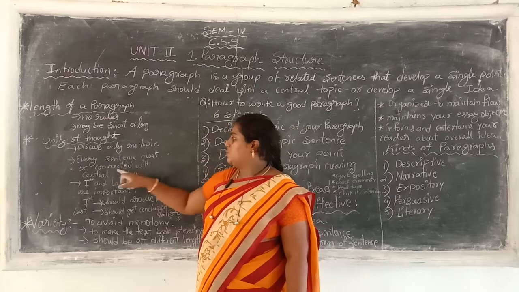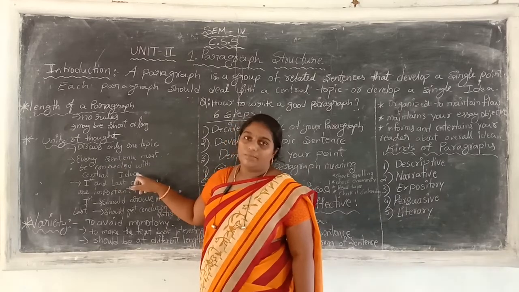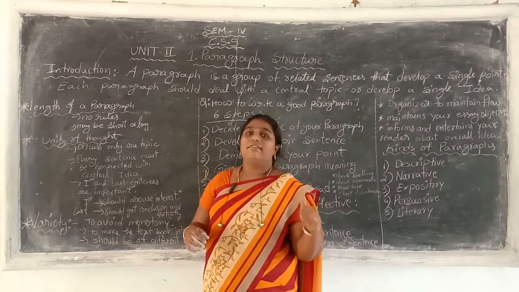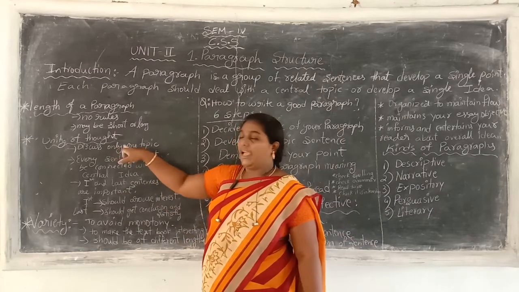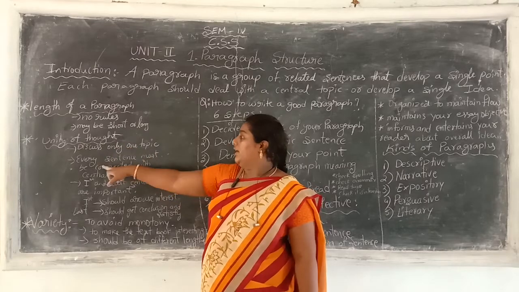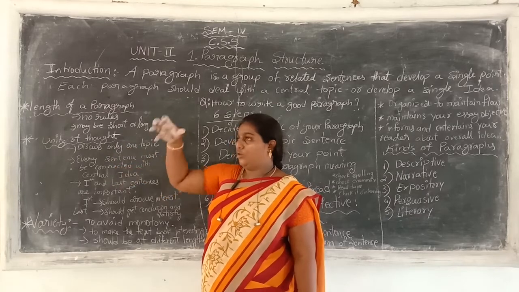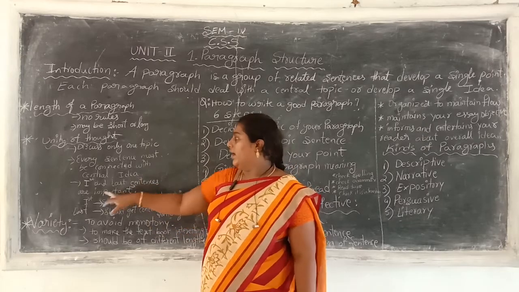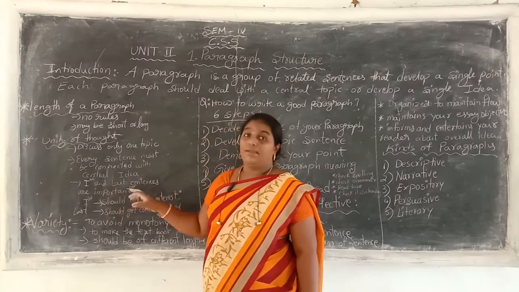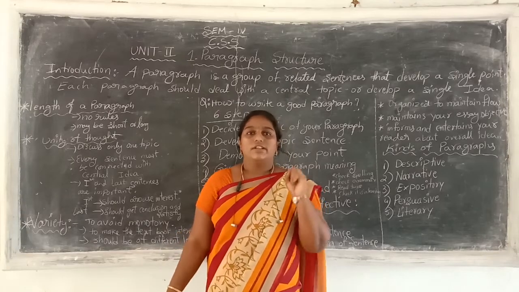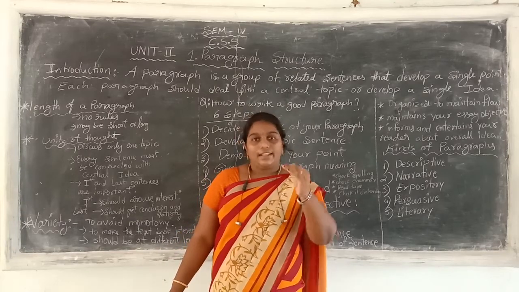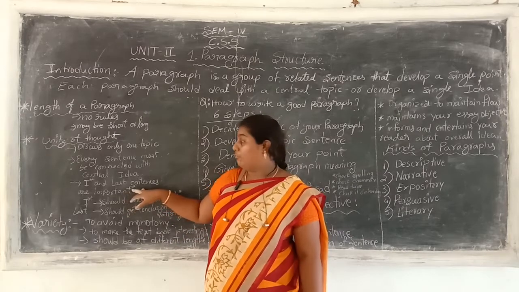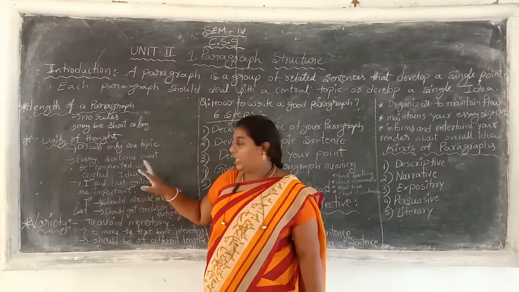Every sentence must be connected with the central idea. If you are writing a number of sentences, each and every sentence has to interlink with the main idea. You have to interlink with the first idea only. You have to give a number of sentences about one topic only in the paragraph. And the first and last sentences are important. It is very important. In the first sentence you give the topic, and at the last also, while giving many examples, you have to maintain the same topic, same meaning.